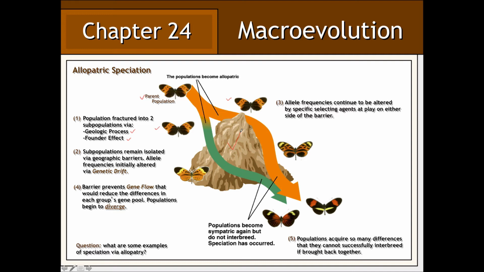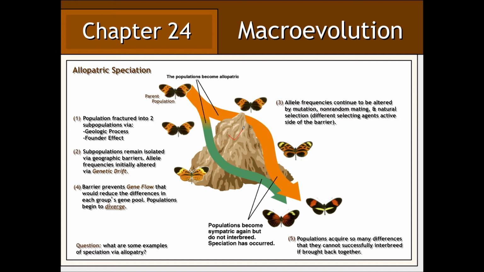As a result, the allele frequencies within each subpopulation are initially altered by way of genetic drift, whereby certain alleles will be overrepresented, and certain other alleles will be underrepresented, or not represented at all. Each of these subpopulations is now subjected to different selecting agents across this geographic barrier.